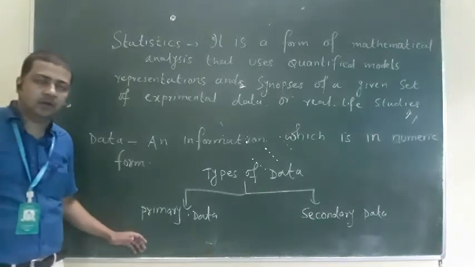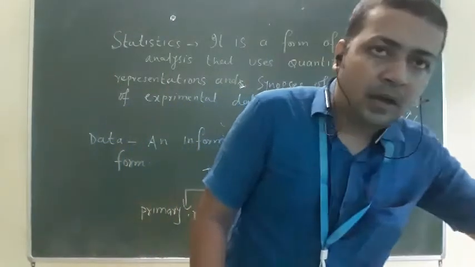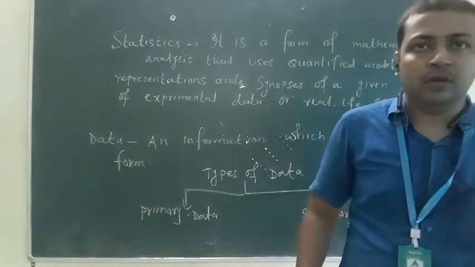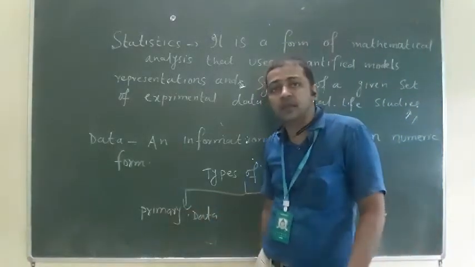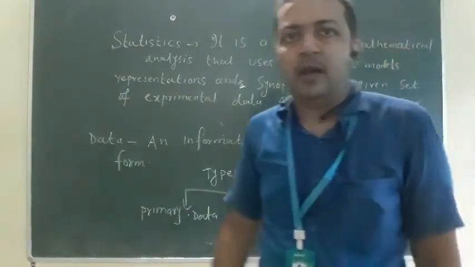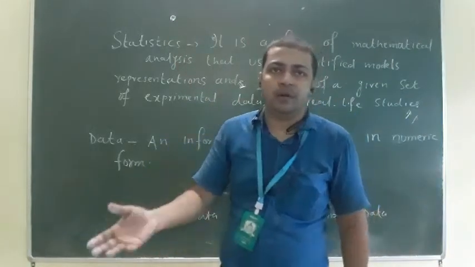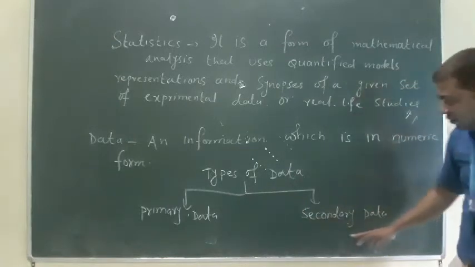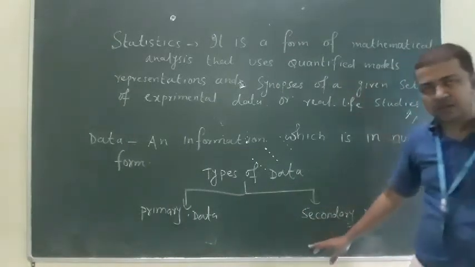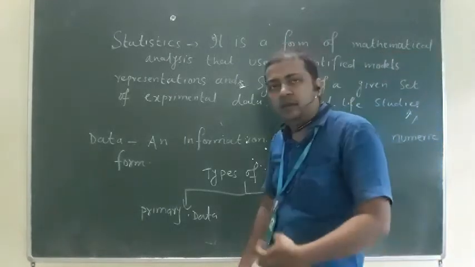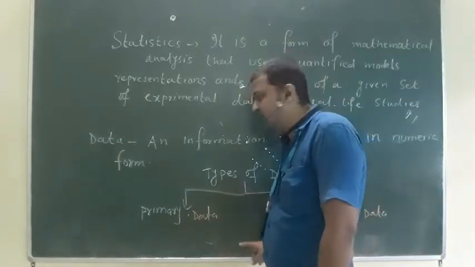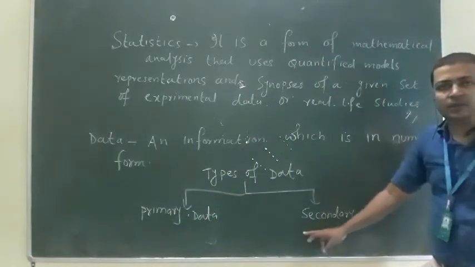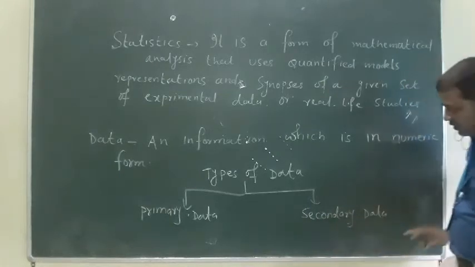What is the meaning of primary data? Suppose I need information regarding anything, so there are two options. Either I go there and collect the information about that particular thing myself, or I send somebody else on my behalf to collect the same information. If I go there and collect the information, that information is called primary data. If somebody else goes and collects the information, that information is called secondary data.